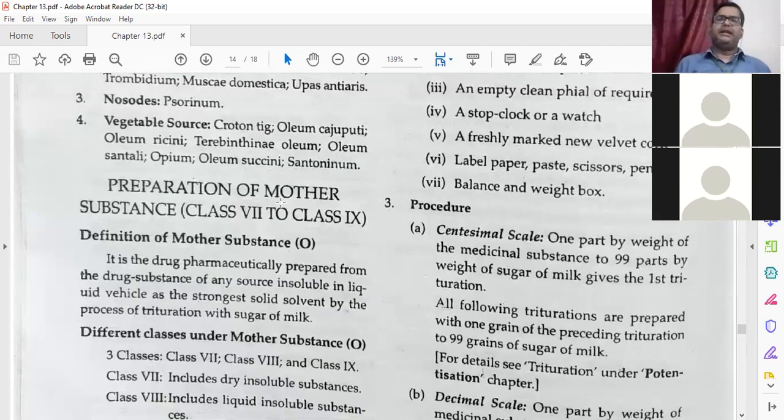You need to remember it like this. Then we have the preparation of mother substances in class 7 to class 9. This part is a little more important, because the drug materials used and how you have to classify them are very separate from class 1 to 4 and class 5 and class 6. So we will see this next time, because this part is very different. Remember, class 1 to 4 is the mother tincture, class 5 and class 6 is the mother solution, and class 7 to class 9 is the mother substance that we will read next time.